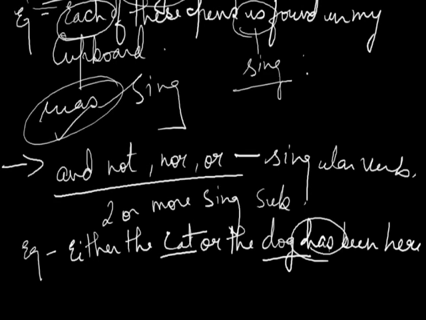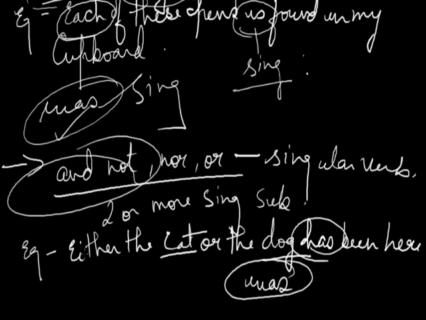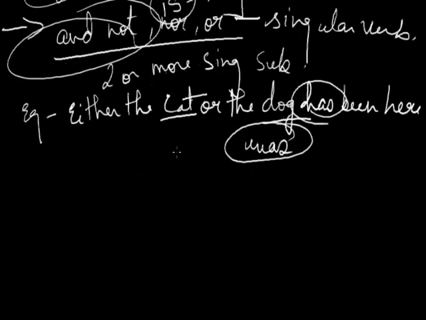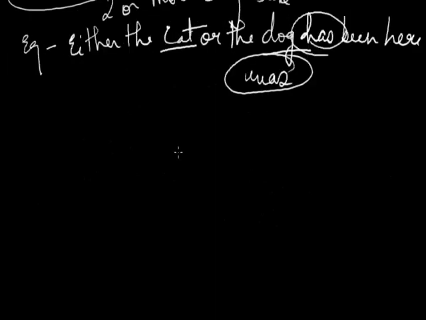Similarly, neither food nor water was to be found here. Was is again singular. If I talk about and not, he and not I is a failure. Is is again singular. So, if we are talking about two or more singular subjects which are joined by a word like and, not, nor, or, the verb will be singular.